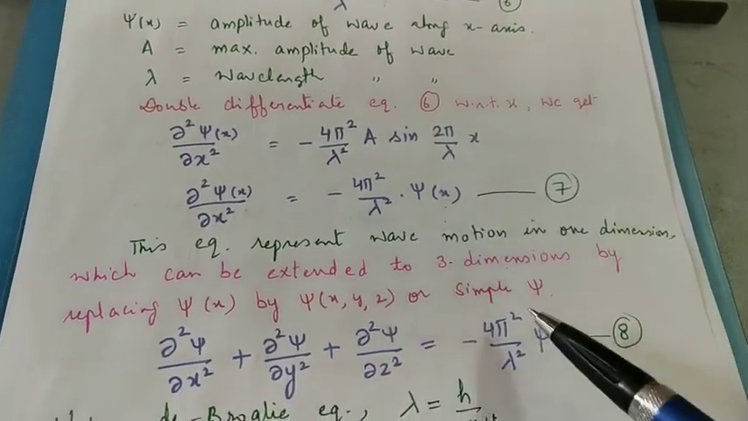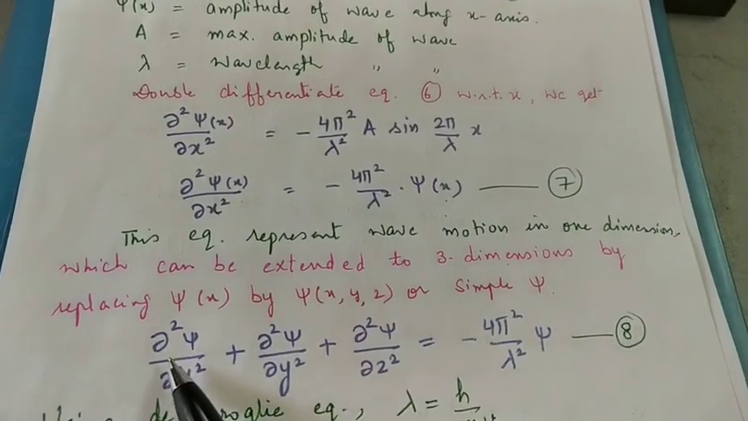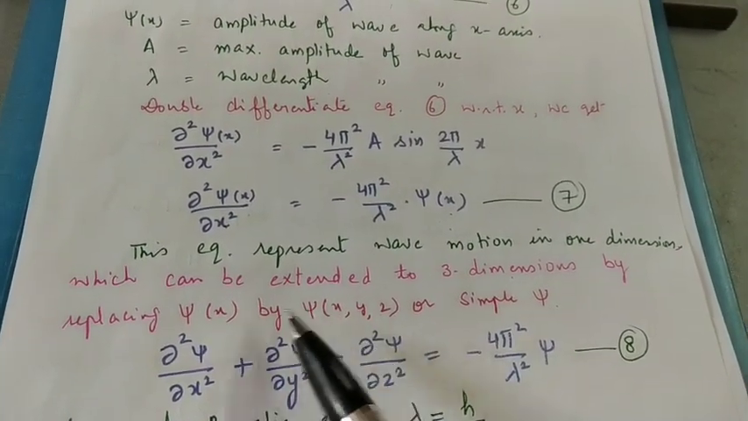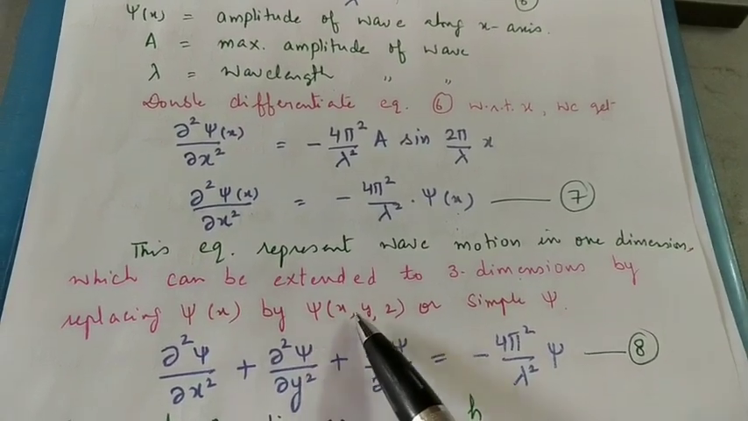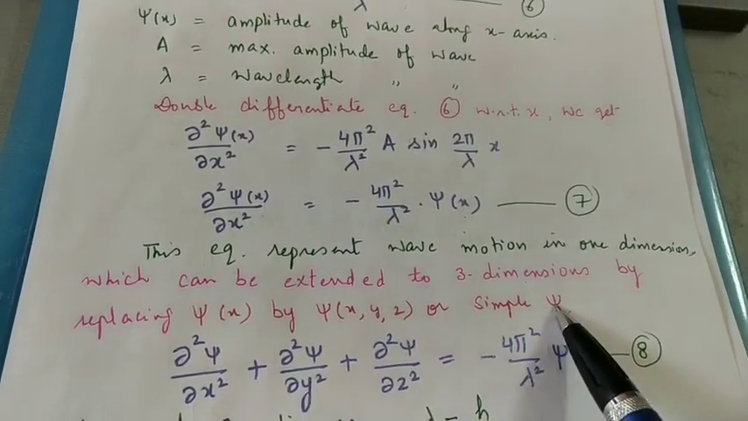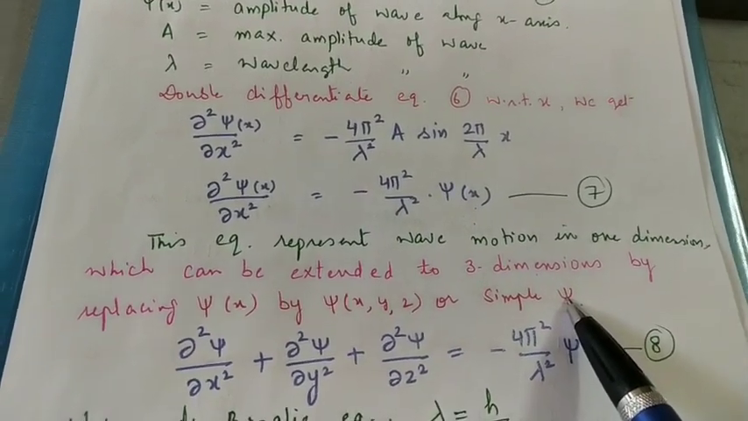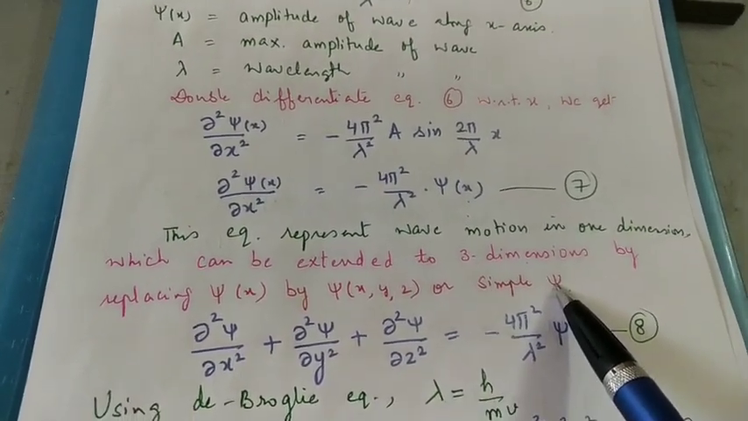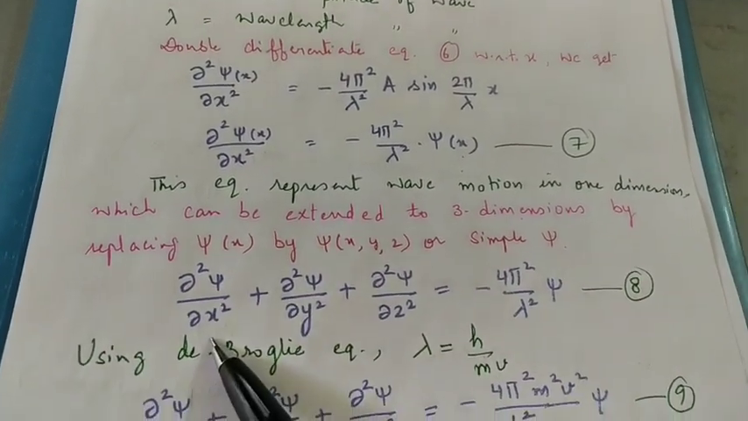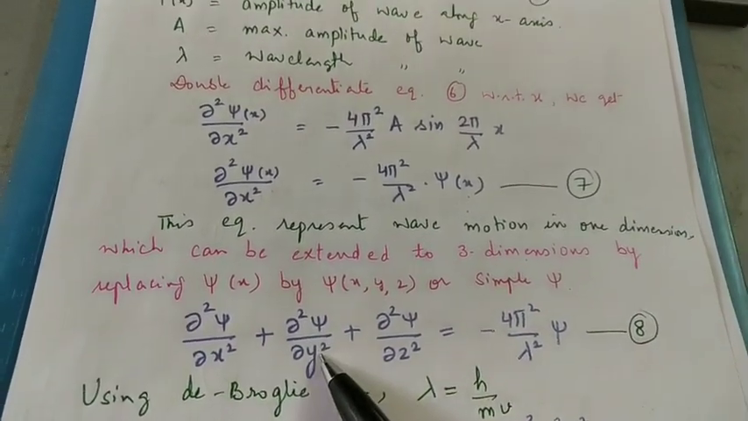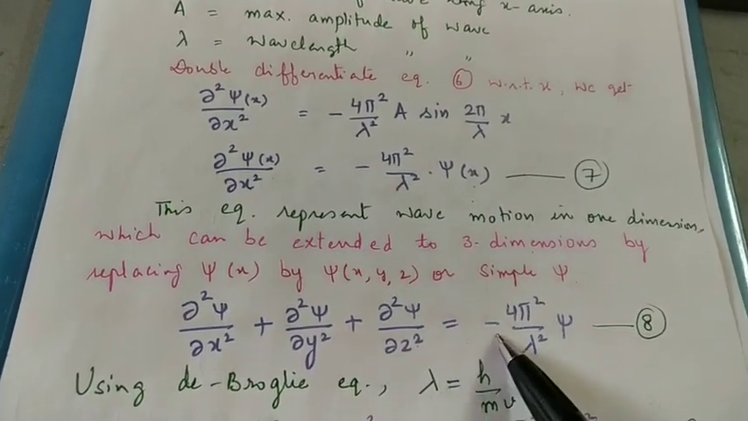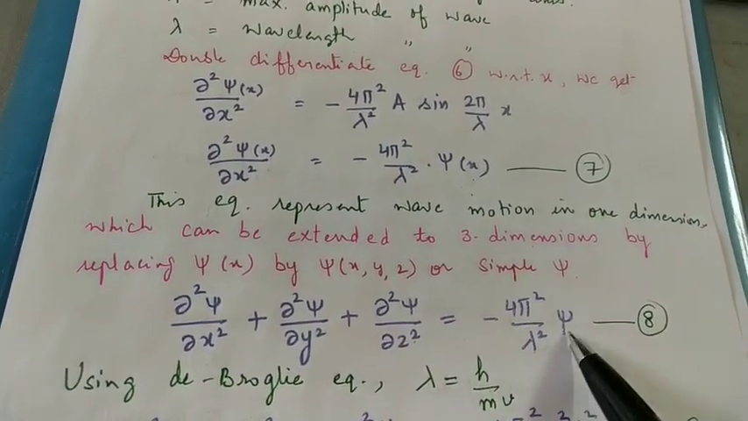So if I add these 3 equations, I get this result. When there is psi x, we replace it by psi x, y and z, and for the sake of convenience I am not writing the total wave function as psi x, y, z; I will simply write psi. So it will be curly square psi by curly x square plus curly square psi by curly y square plus curly square psi by curly z square, equal to minus 4 pi square upon lambda square into psi.